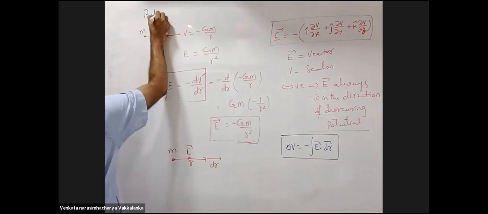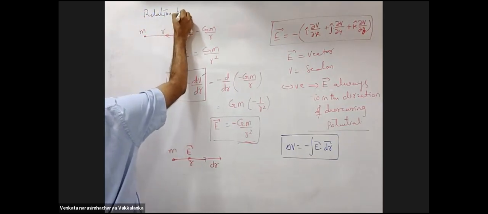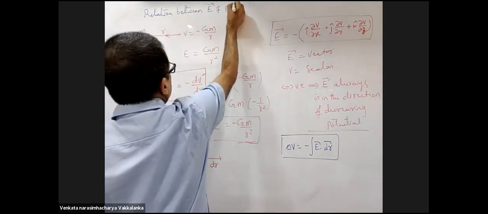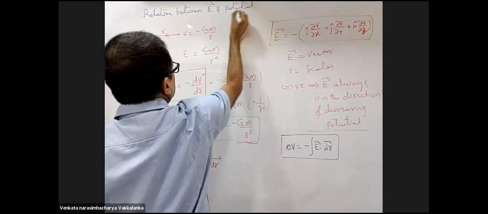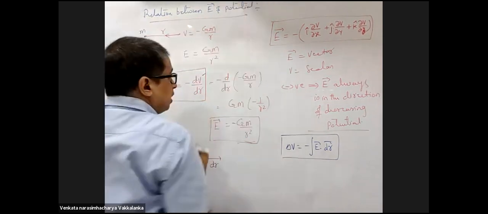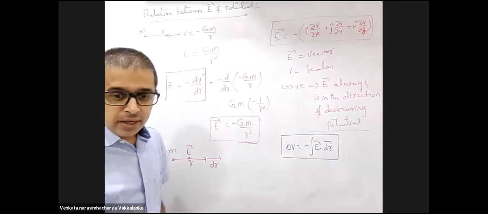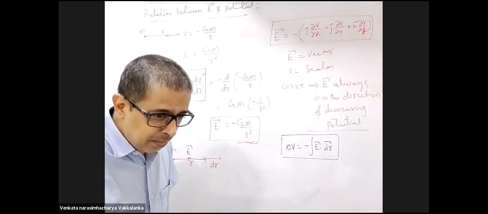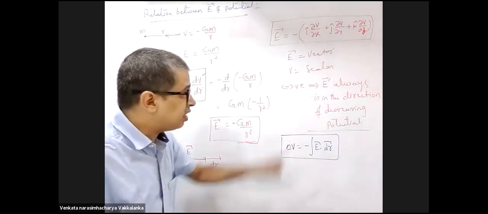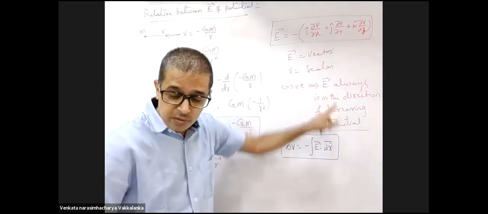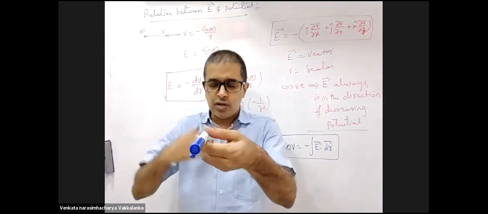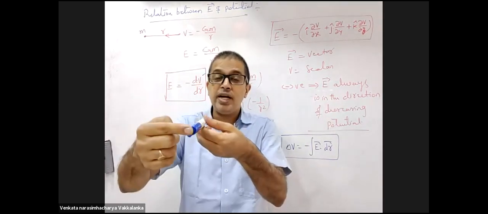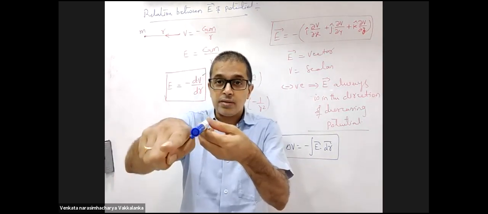Relation between field and potential. So I have a doubt: shouldn't E be always in the direction of increasing potential? If I tell you the field is like this, this potential is greater than this potential. If field is in this direction.